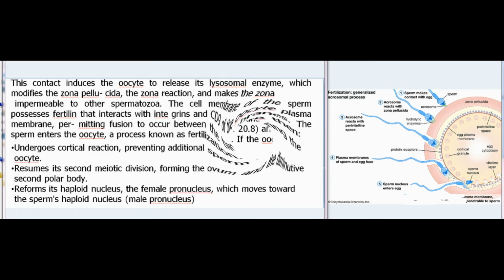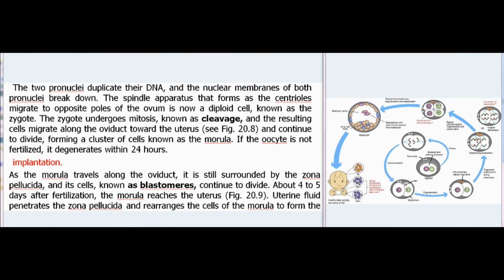The two pronuclei duplicate their DNA, and the nuclear membranes of both pronuclei break down. The spindle apparatus that forms as the centrioles migrate to opposite poles of the ovum is now a diploid cell, known as the zygote. The zygote undergoes mitosis, known as cleavage, and the resulting cells migrate along the oviduct toward